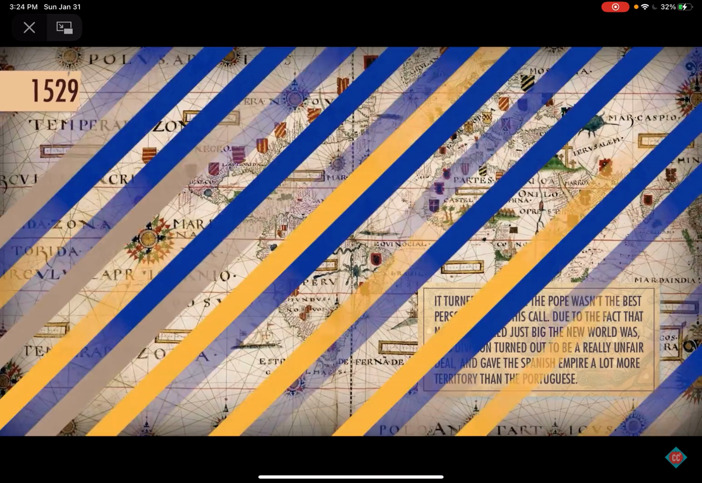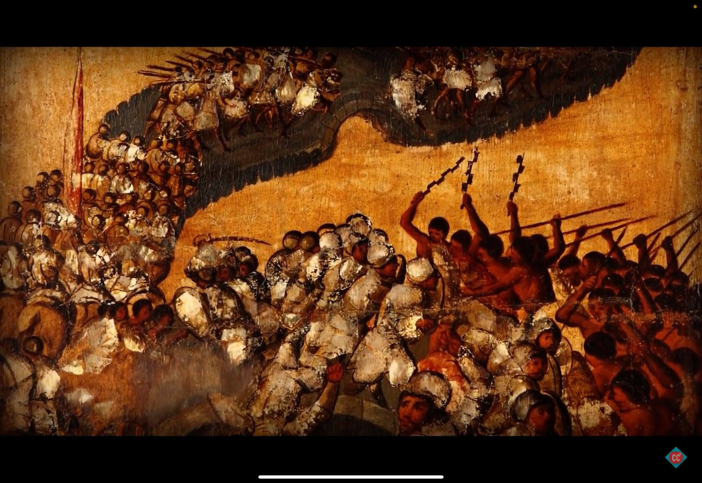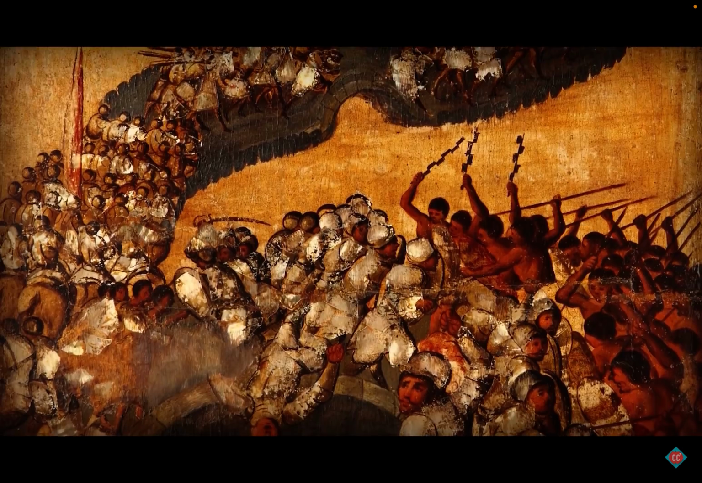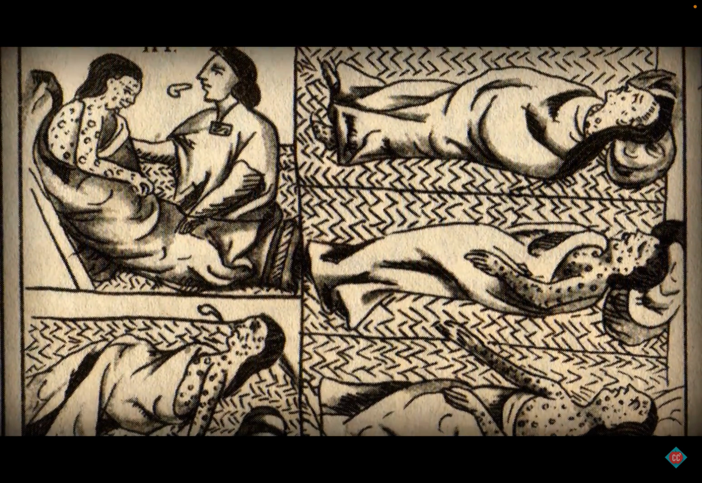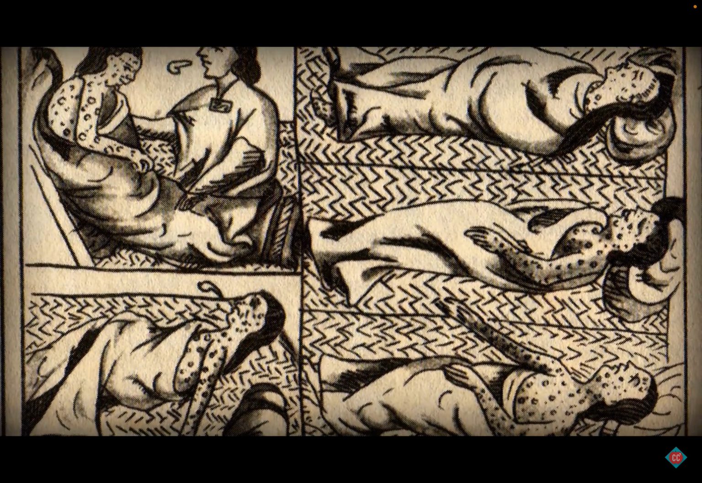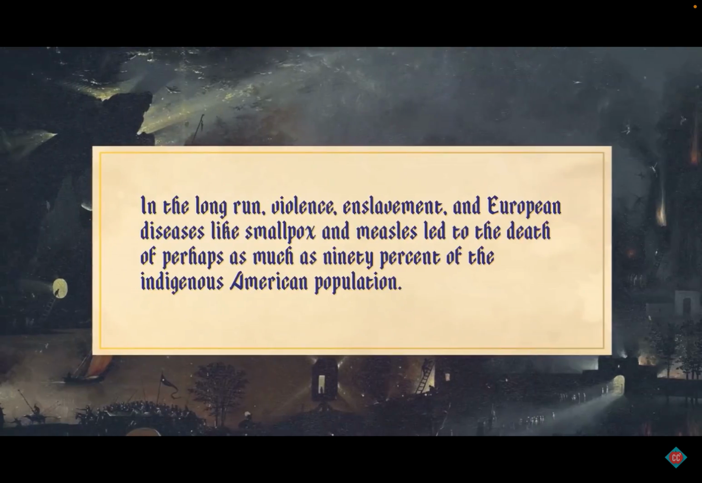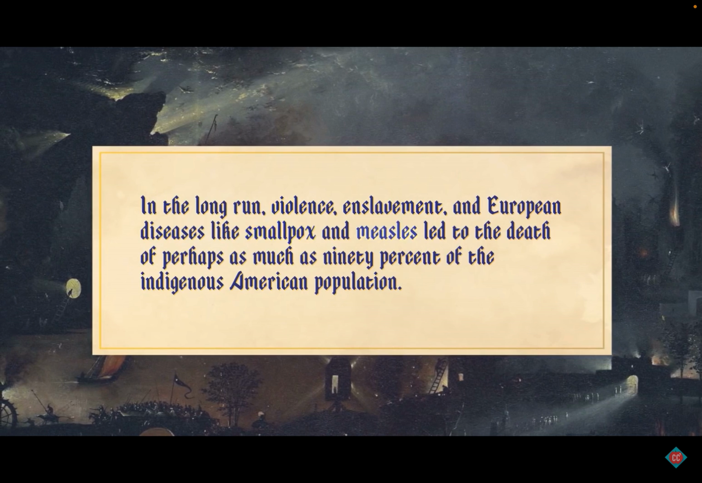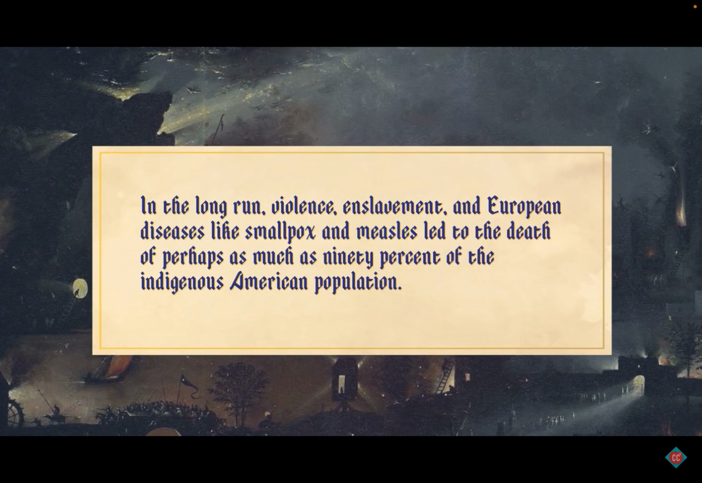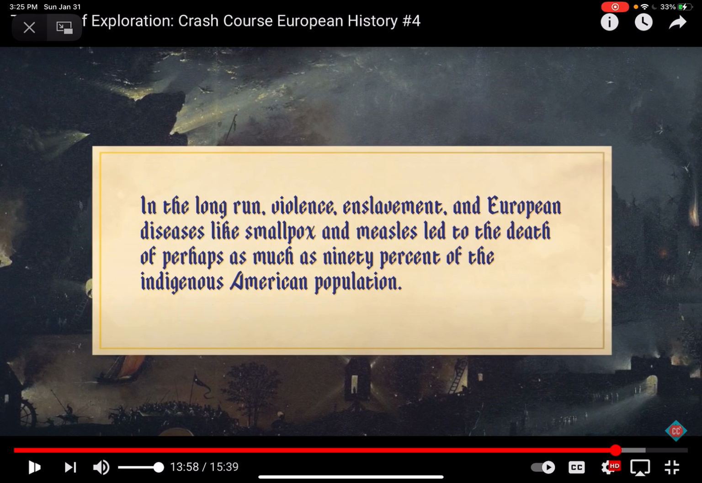But treaties, of course, did not prevent the death at the hands of European weaponry and the diseases that contact entailed. In the Western Hemisphere, the local inhabitants' lack of resistance to European diseases was probably a more important factor in conquest than weaponry was. In the long run, violence, enslavement, and European diseases like smallpox and measles led to the death of perhaps as much as 90% of the indigenous American population.